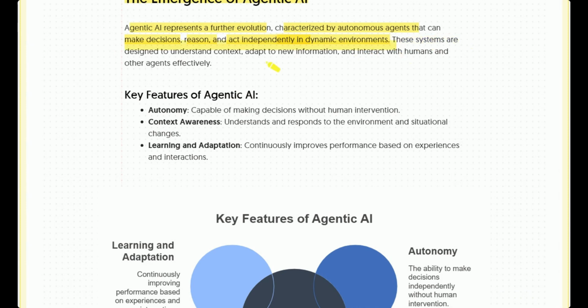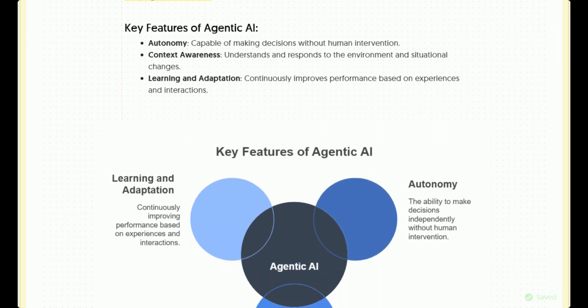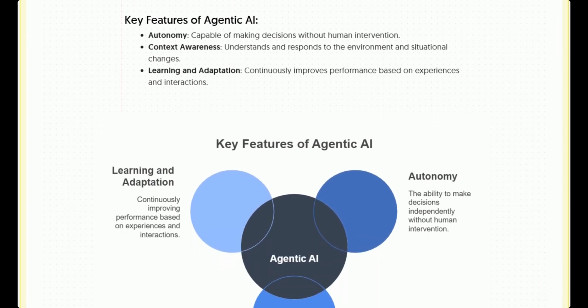These systems are designed to understand the context, adapt to new information, and interact with humans and other agents effectively. Google has recently developed its agent to agent protocol so that one agent can communicate with multiple agents, and those agents can communicate with each other for a strong decision making process.